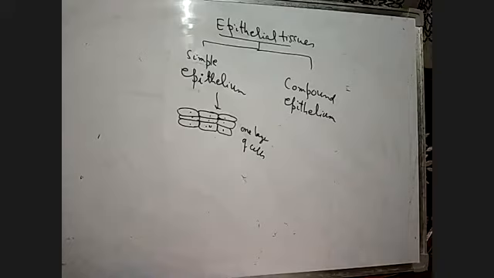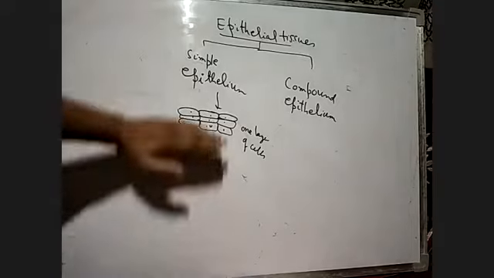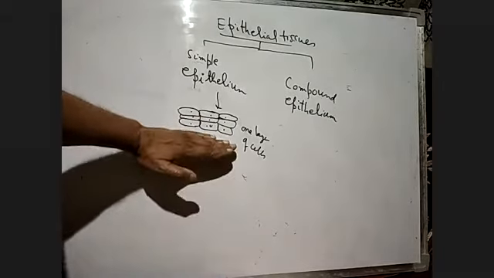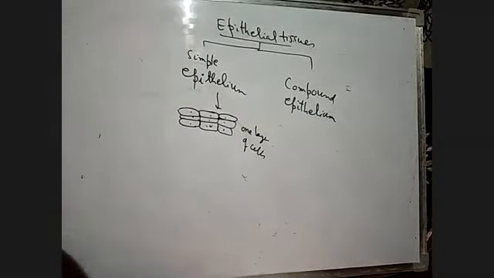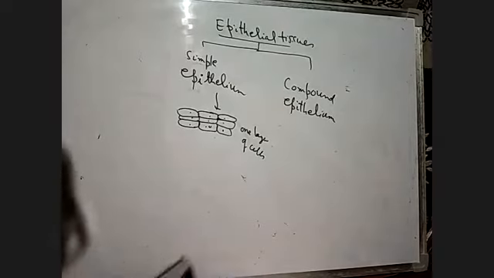Now, compound epithelium consists of two or more cell layers. After one cell layer, there is another cell layer, two or more cell layers, and they are divided into three types: squamous, cuboidal, and columnar.